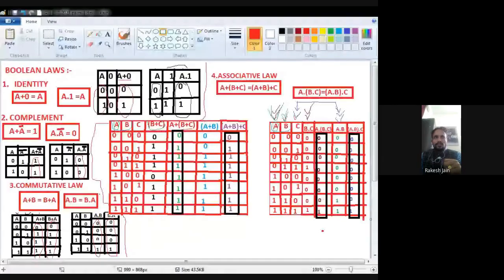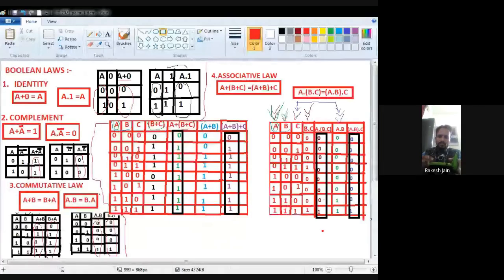Okay, so where is my LHS and where is my RHS? See with this black box. LHS is A dot B dot C. It means this one is my LHS. And where is the RHS? A dot B dot C is this one, this is my RHS. See, both are similar to each other: 0 0 0 0 0 0 0 1, both are similar. It means this Boolean law is also proved.